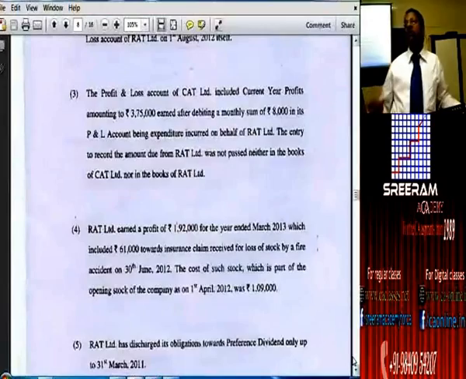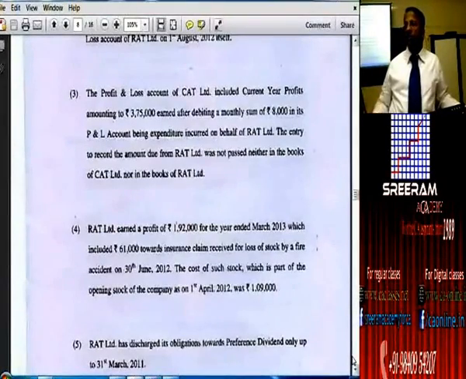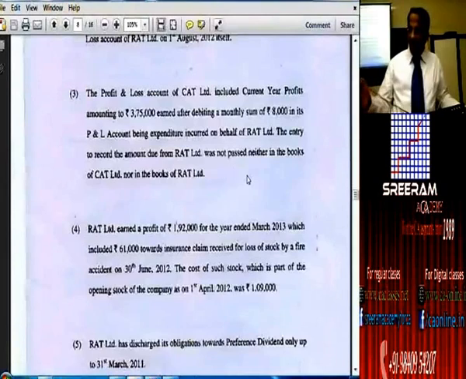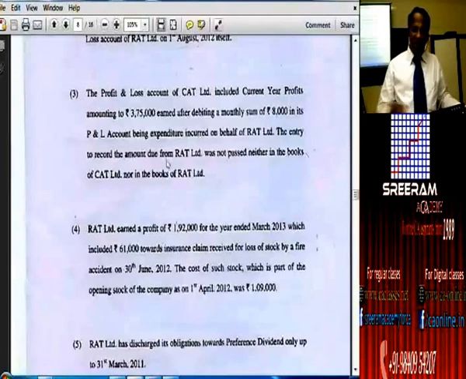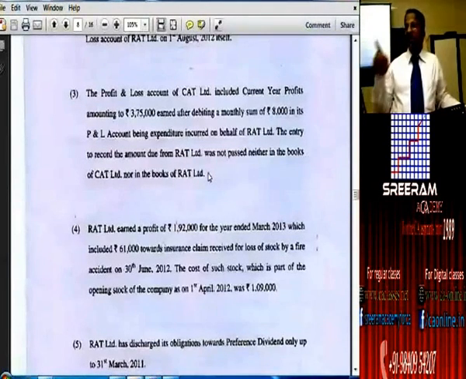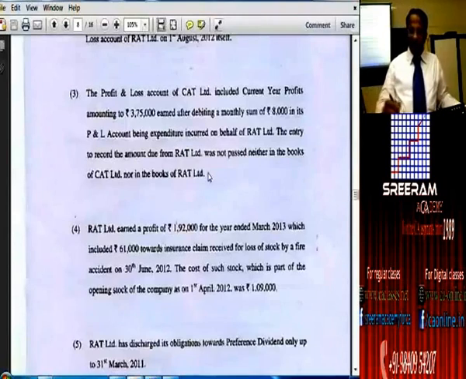Then English mistake is also there. So another mistake also I could find. What is that? In the question paper which I gave for circulation, I made a correction. Our staff member made the correction. I have not asked them to make it. He himself had made it. Look into that. "Was not passed neither in the books nor in the books" is what they have given. So neither, nor you should provide.